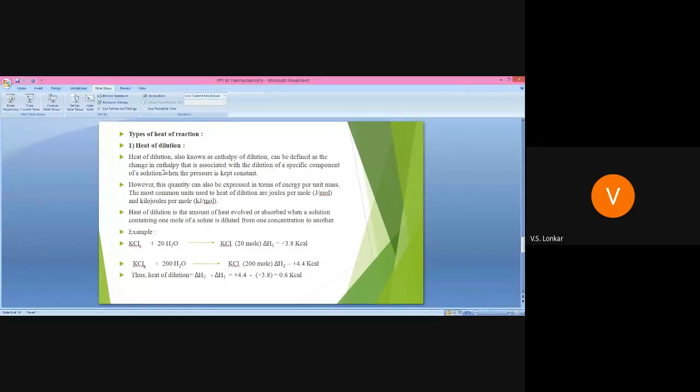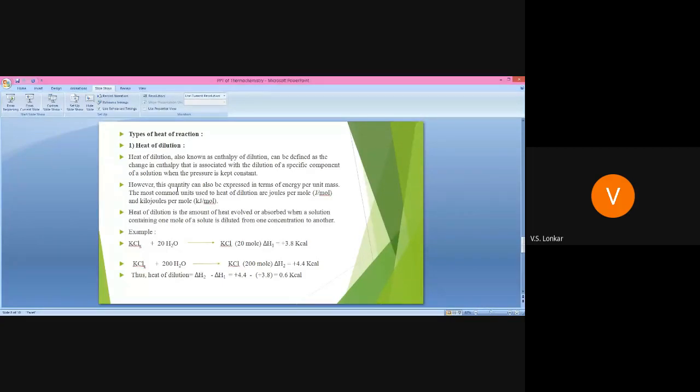The first type is the heat of dilution. Heat of dilution is also known as enthalpy of dilution, because we know that heat of reaction is also known as enthalpy of reaction. It is defined as the change in enthalpy associated with dilution of a specific component of a solution when the pressure is kept constant. It is simply associated with dilution of a specific component of a solution.